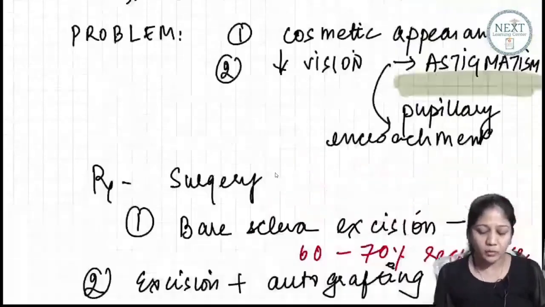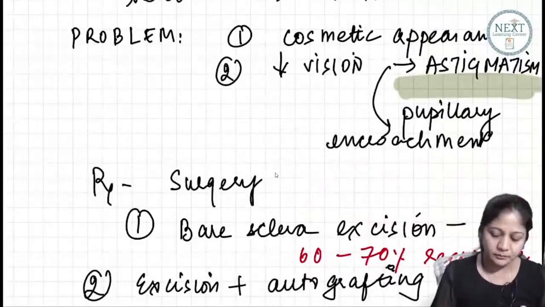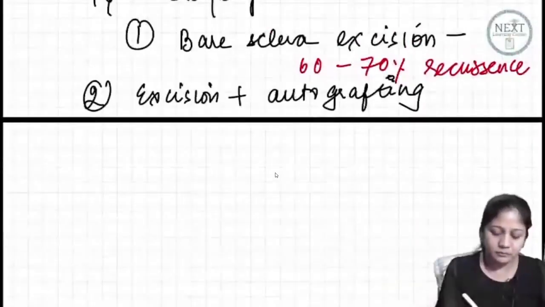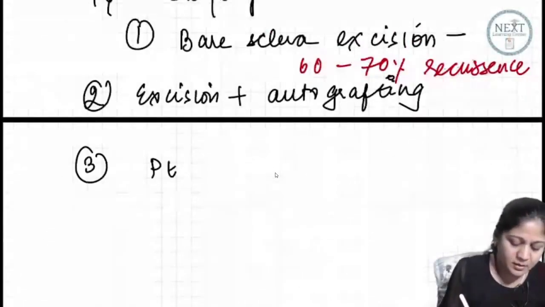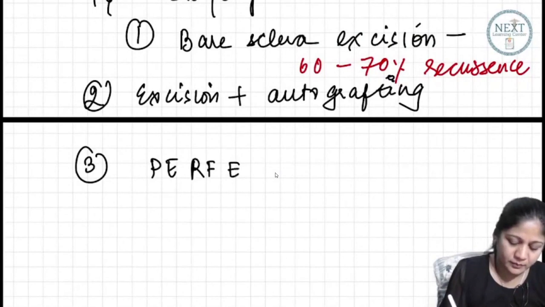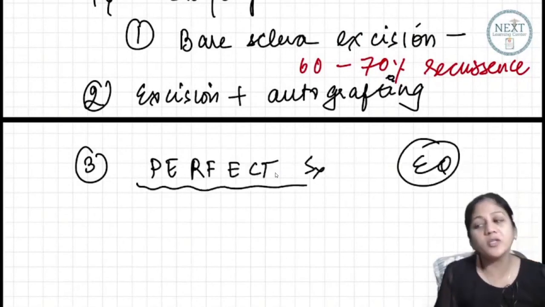Now one new question which you must learn is the perfect surgery. So they can ask you, first of all, perfect surgery is for which disorder?